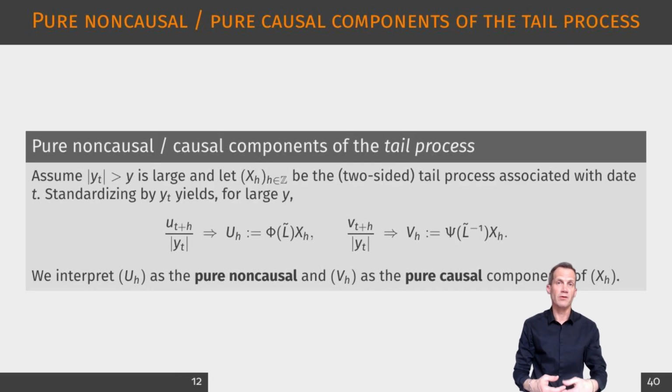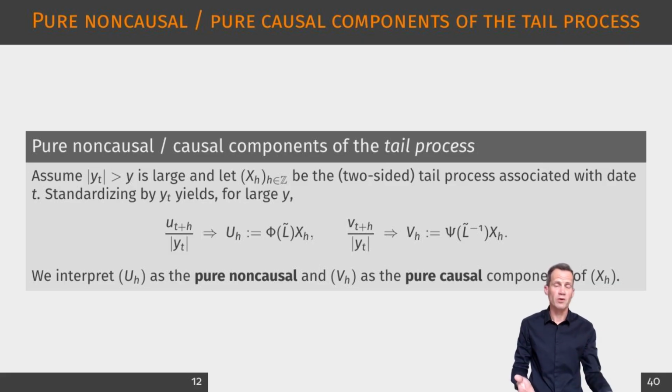Now we move from the process level to the tail process level. Condition on an extreme event at date t, and normalize all maturities by today's magnitude. The claim is that if you apply the same filters to this normalized extreme trajectory, you obtain limiting objects U_h and V_h. These are, respectively, the pure non-causal and pure causal components of the tail process. Intuitively, the tail process X_h describes the full extremal path around the extreme date. By filtering X across maturities, we separate the part of the extremal path that is compatible with a purely forward propagating causal mechanism from the part that is compatible with a purely backward propagating non-causal mechanism.